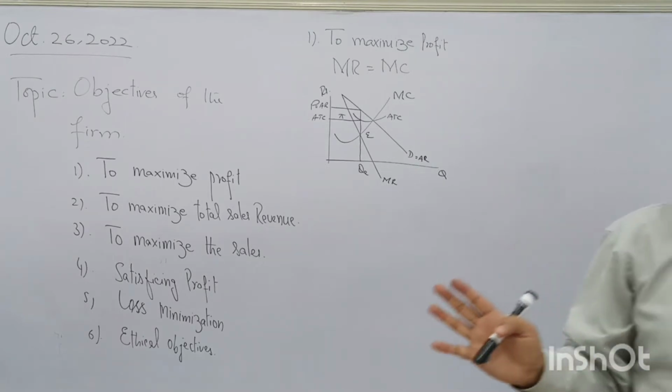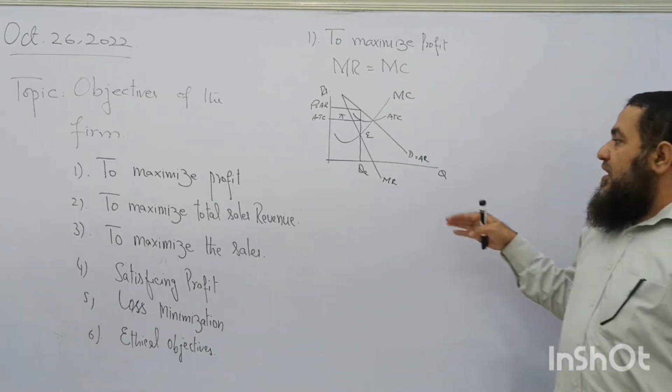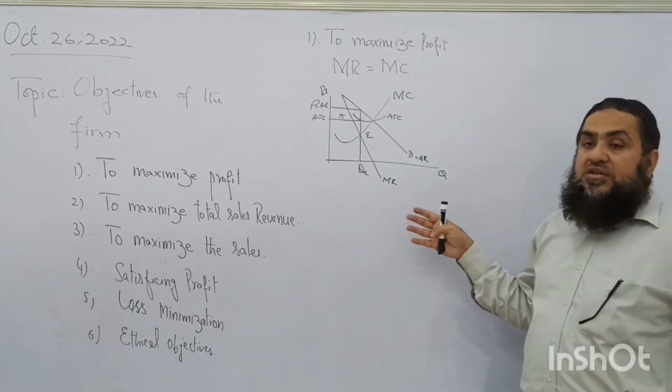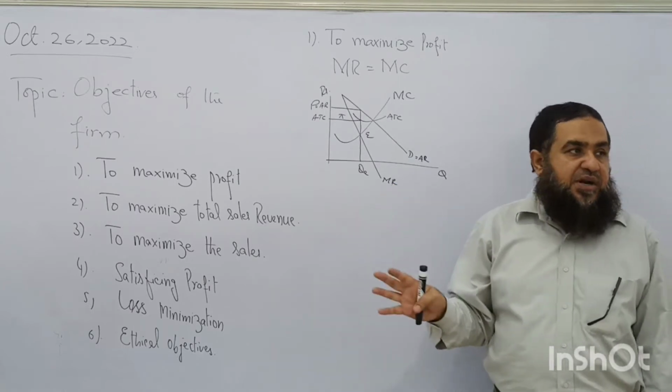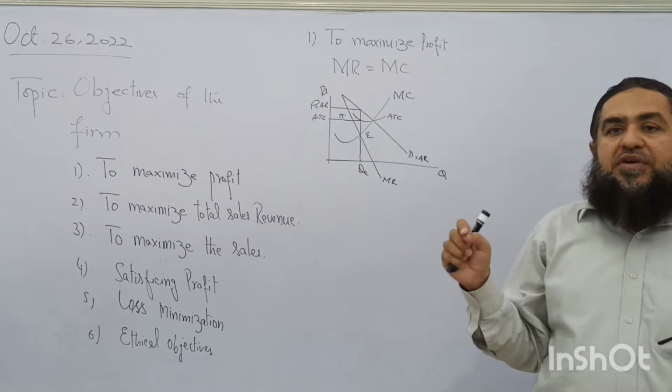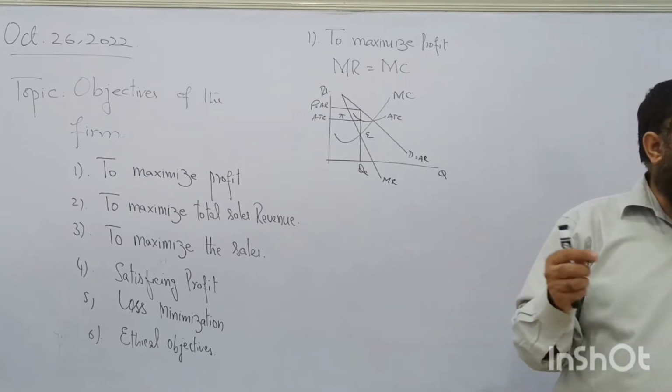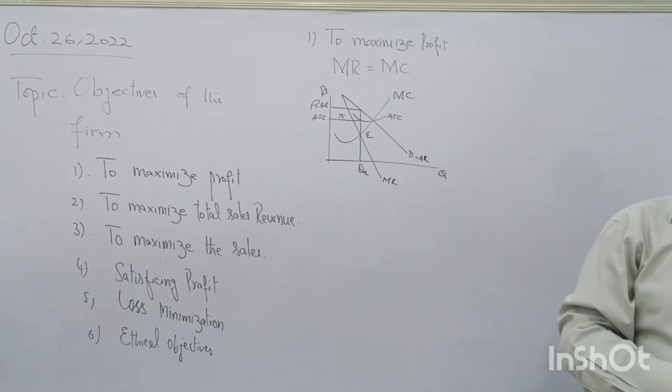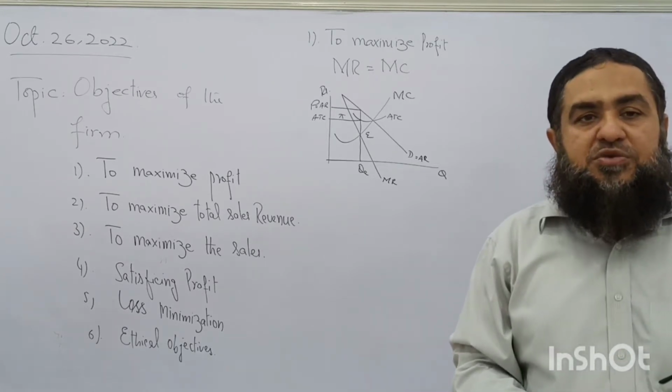This is the one thing we continuously have drawn in this diagram for every market structure, that every firm has to produce at the point where its marginal revenue is equal to the marginal cost of the last unit produced.